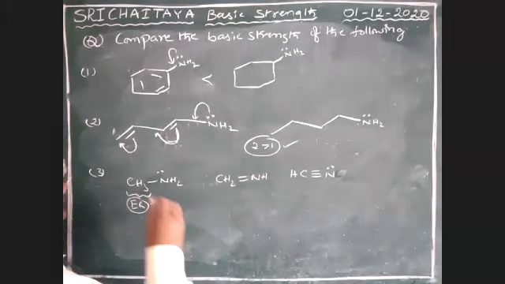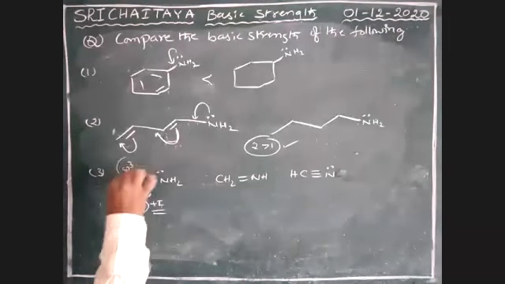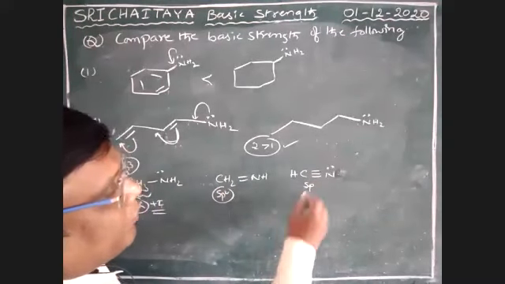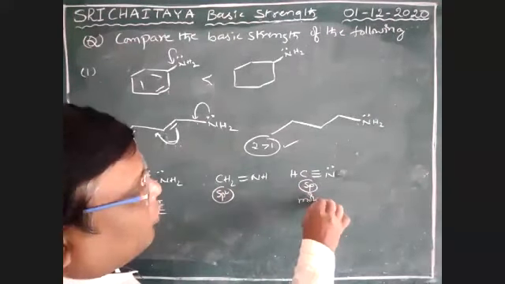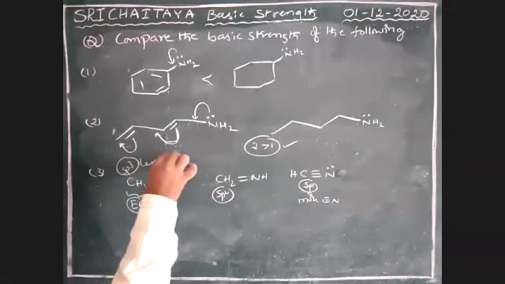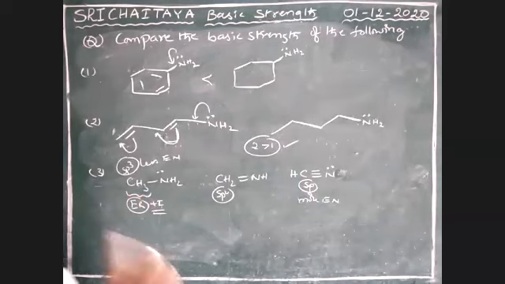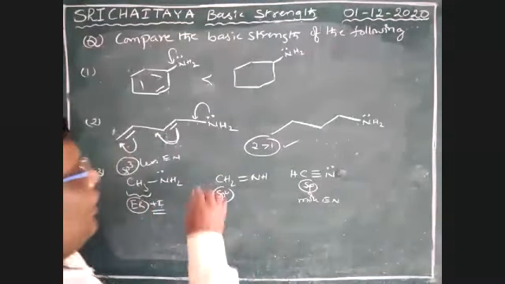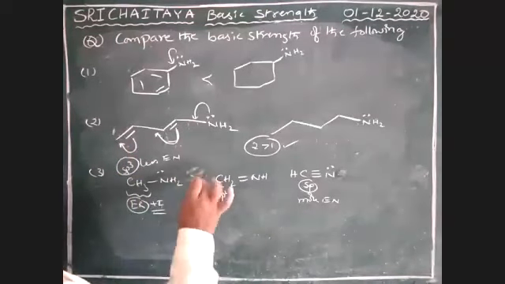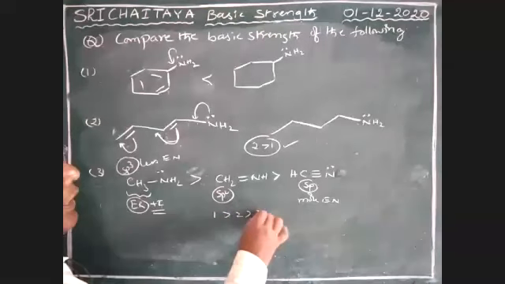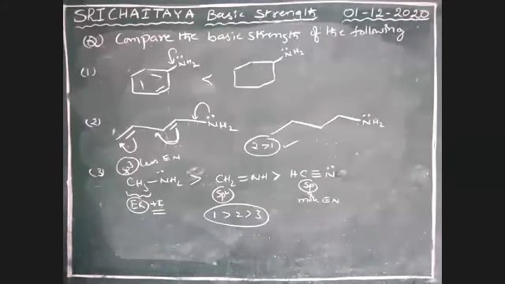Boys, that too, it is sp3 carbon, sp2 carbon, sp carbon. It is less electronegative, more electronegative. With more electronegativity, the basic nature is less. Therefore, our answer is 1 greater than 2 greater than 3.